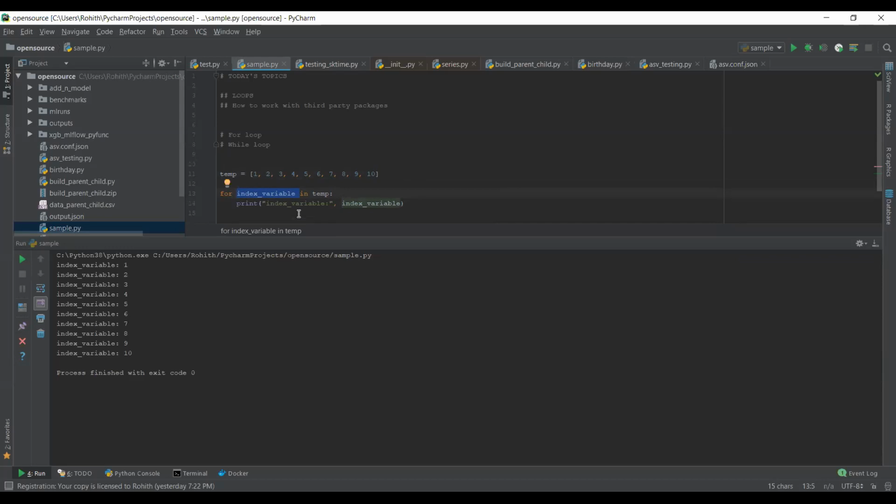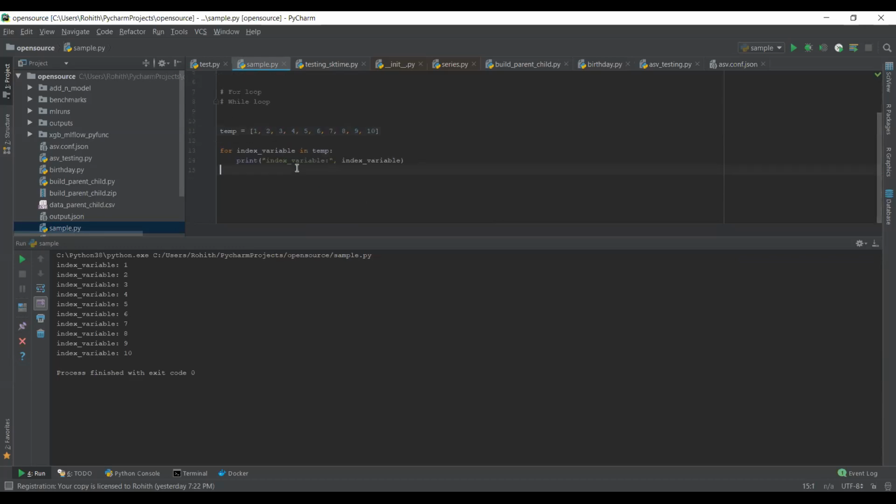It is also taking care of what position we are at and what position we have to continue to. As I showed in C, we have to increment, right? If you want to access the next values, that incrementing is also taken care of by the interpreter. We don't need to explicitly mention any such things in the for loop. So by default, it will start from the 0th index, then it will go here, then here, and it goes on.